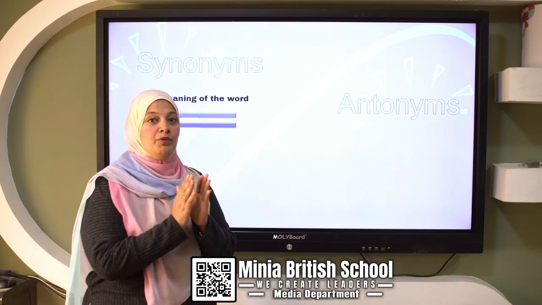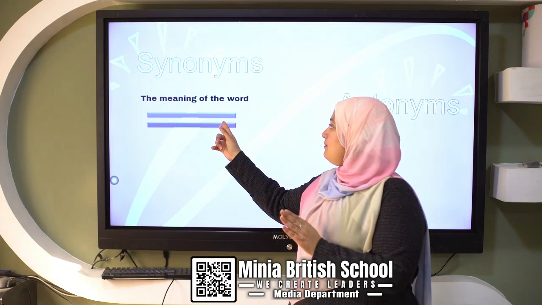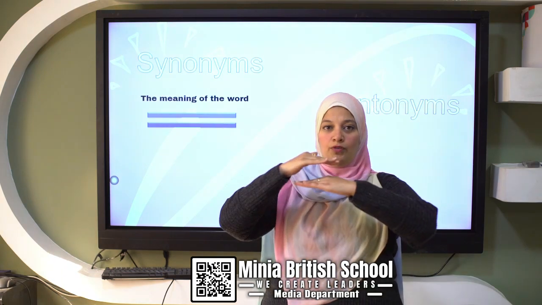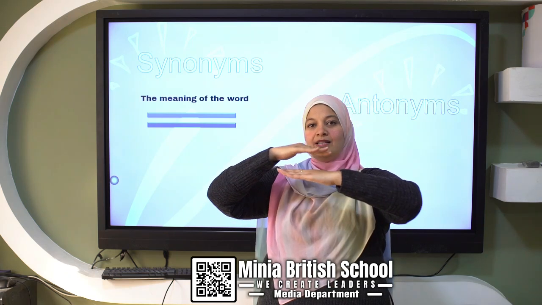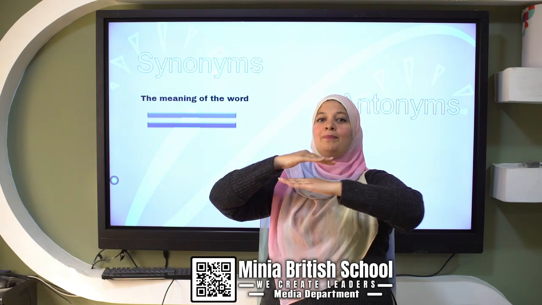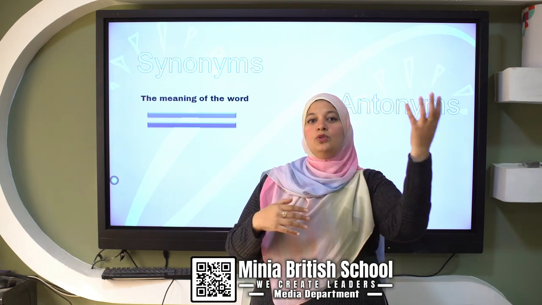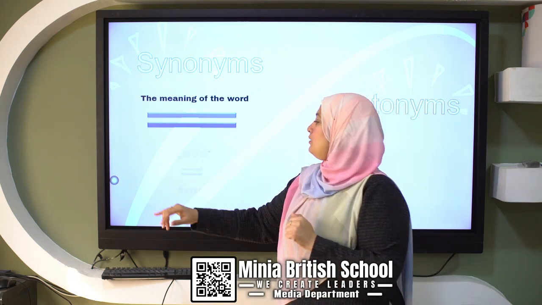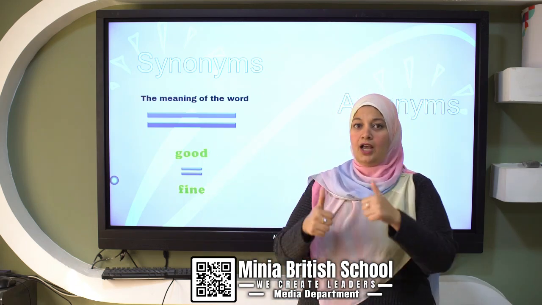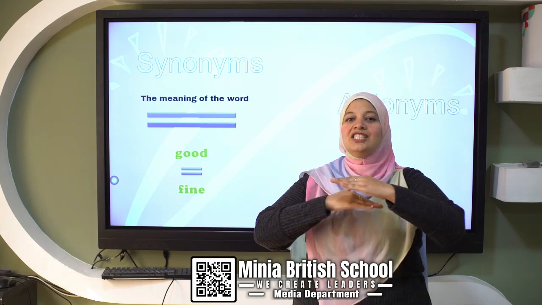Before we talk about synonym and antonym, we said the synonym is the meaning of the word. So let's make it like this. When I see the word synonym, I'll make my hands like this. This is the meaning of the word, equal to the word. So I have a word and the synonym to another word. They are equal to each other. This is the synonym. Like what? Like good and fine. I am good is synonym to I'm fine. So these are synonyms.